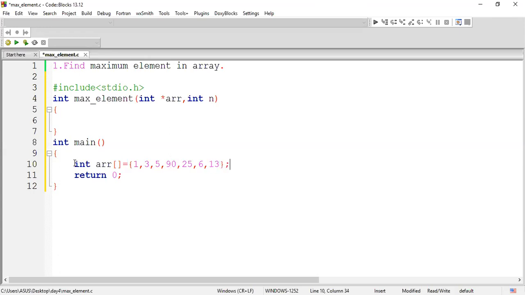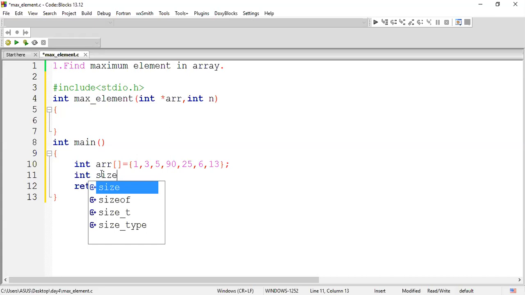This is the array. So in this array, if the size of the array is not given, you have declared the array but the size of the array is not given in the program, then you're supposed to fill this function. So if the size of the array is not given, is it easy for us to calculate the size of the array? Got my question?